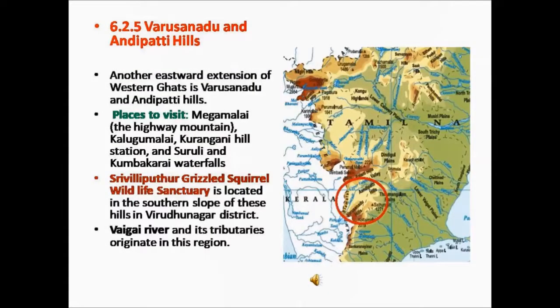Varsanadu and Andipatti Hills. Here in this map, I have encircled the Varsanadu and Andipatti Hills. You can see these hills extend towards east. That is, like the Palani Hills, these hills also extend for some distance towards east. Therefore, another eastward extension of the Western Ghats is Varsanadu and Andipatti Hills.